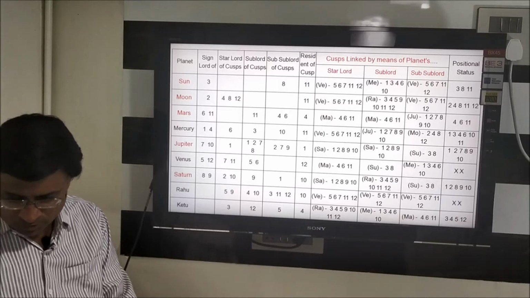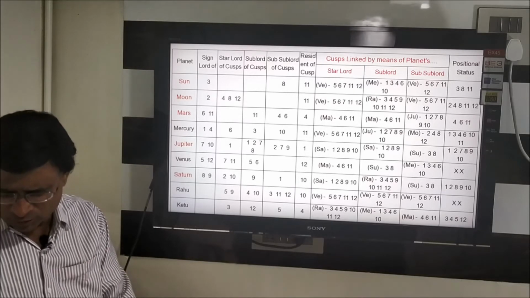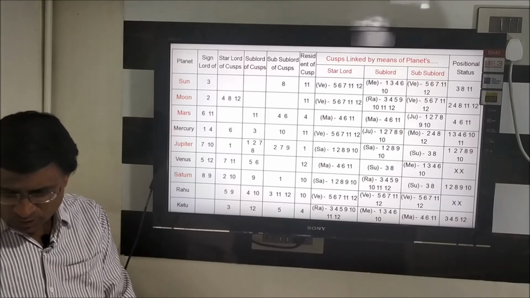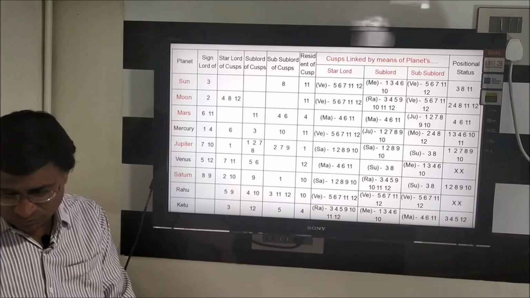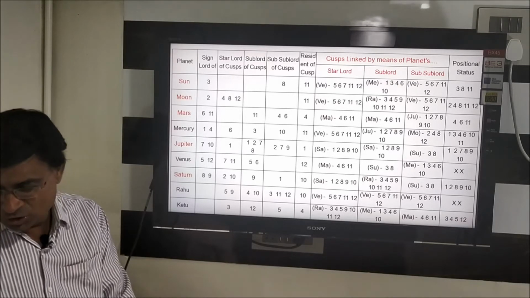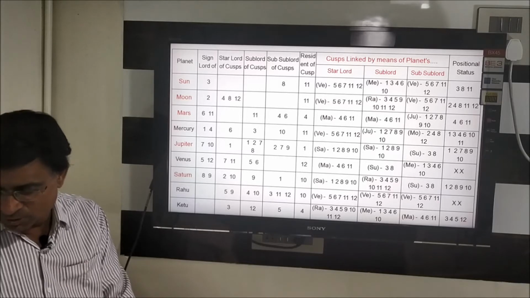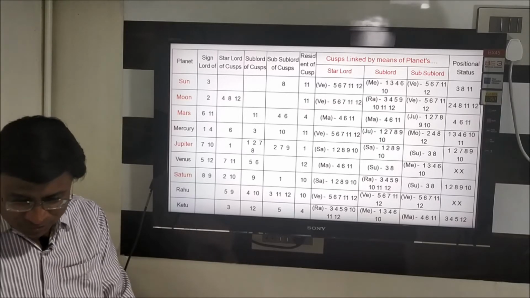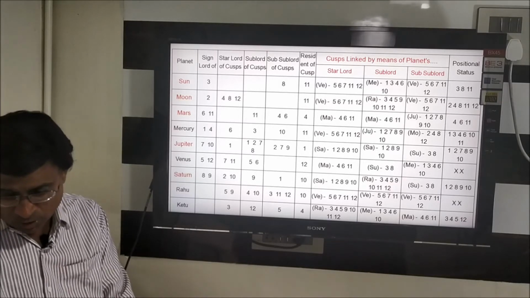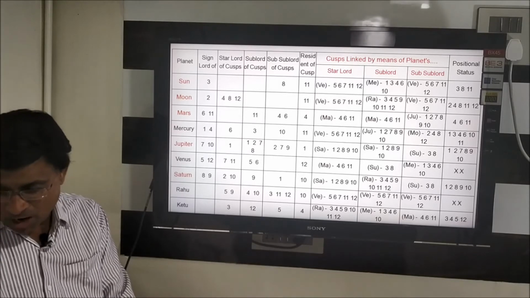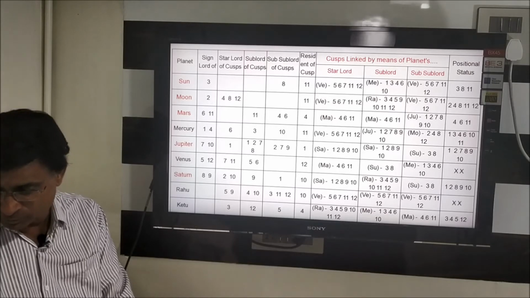So likewise you can take Mars. This is just a read, right? We go into reading all this. Planet Mars you take, involves Mars. It's Mars in the star of Mars, sub of Mars, sub of Jupiter. Mars is sign lord of 6, 7, sub lord of 11, sub 4, 6. Mars is in the star lord of 4, 6, 11, sub lord of 4, 6, 11 again and final confirmation.